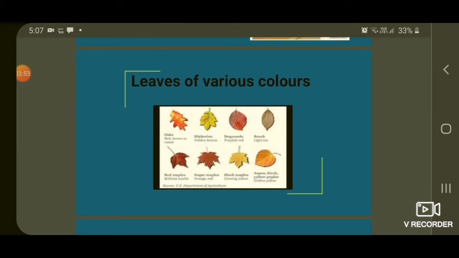Yes, you are seeing leaves of various colors. Seeing, children? You also observed them in your surroundings. The leaves other than green also have chlorophyll. The large amount of red, brown and other pigment masks the green color.